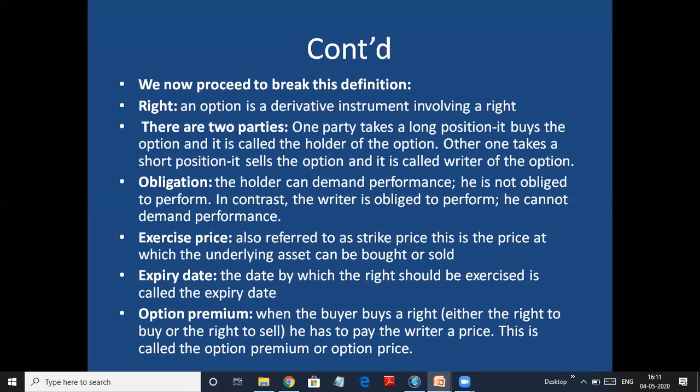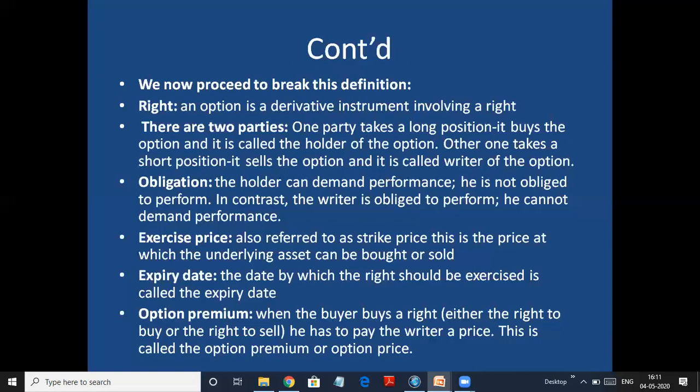He cannot demand performance. Exercise price, it is also called the strike price. It is the price which is fixed in advance for the underlying asset. In our example, it was gold, which can be bought or sold. Expiry date, the date at which the option will be exercised, maybe July 2020.